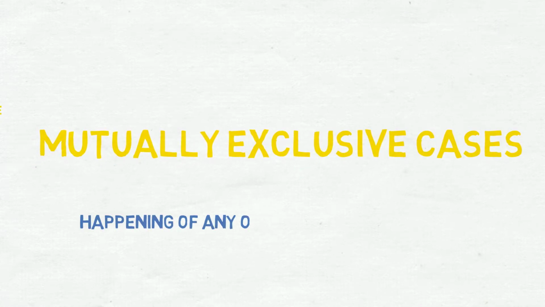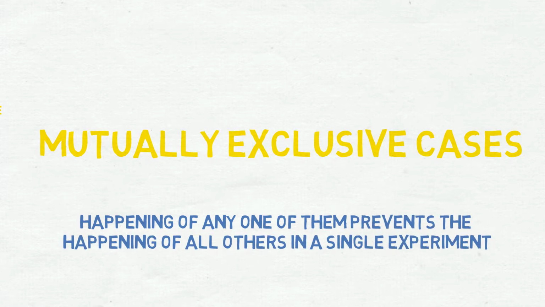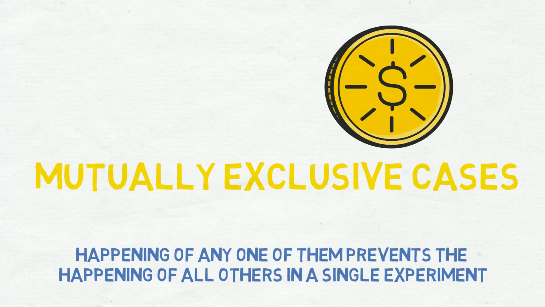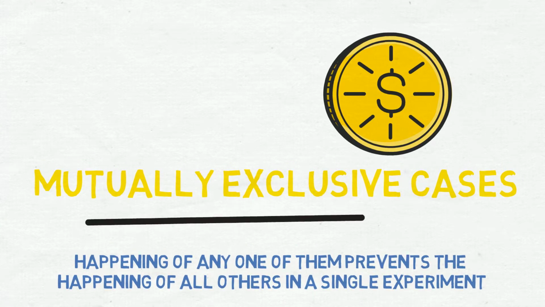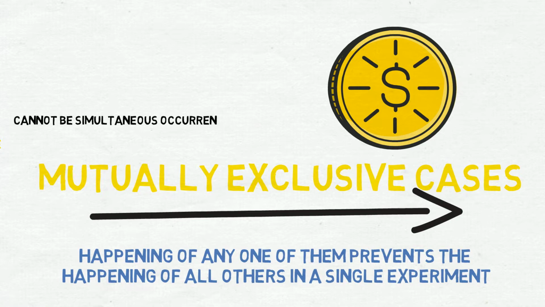Mutually exclusive cases. Cases are said to be mutually exclusive if the happening of any one of them prevents the happening of all others in a single experiment. For example, in a coin tossing experiment, head and tail are mutually exclusive as there cannot be simultaneous occurrence of both head and tail.